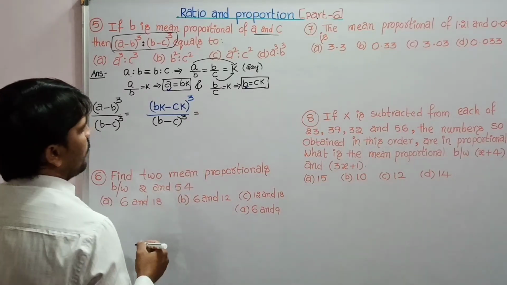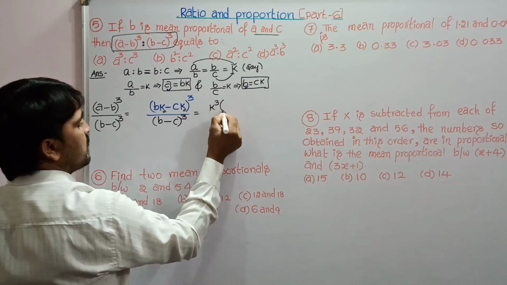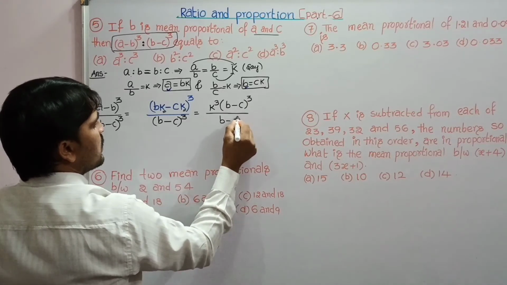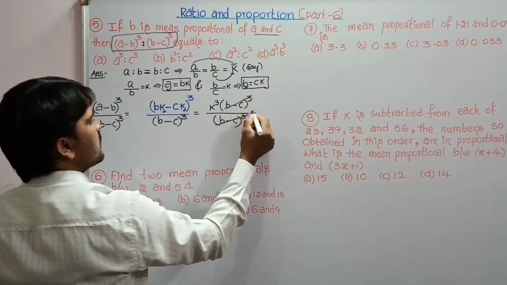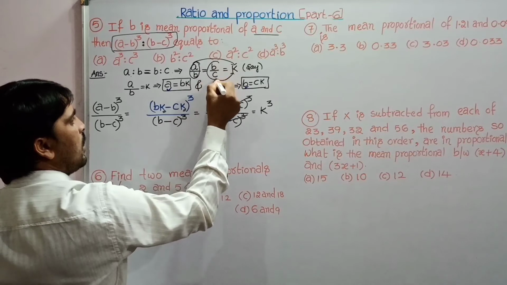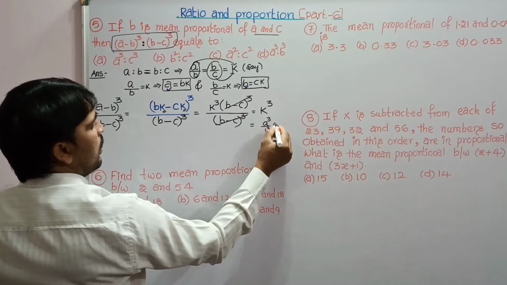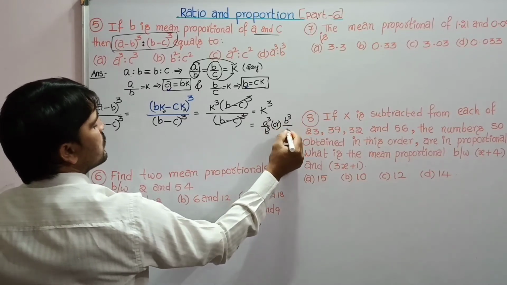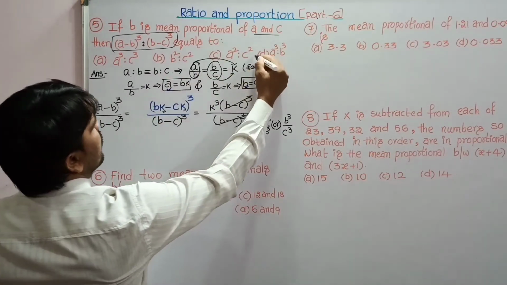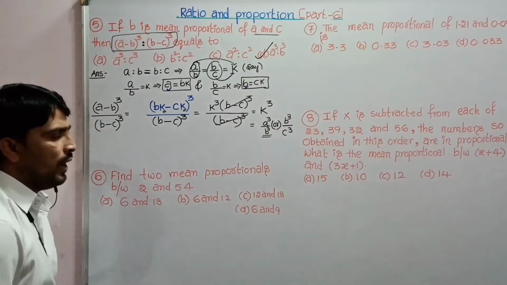That equal to, take away the common term K. So that is K cube is the common term. Again in the numerator we have B minus C whole cube by B minus C whole cube, so both get cancelled. That equal what? K cube. But what is K? Either A by B or B by C. So K cube means A cube by B cube or B cube by C cube. This will be answer. But given that A cube by B cube, so answer is D. Only given A cube is to B cube, so answer is A cube by B cube.